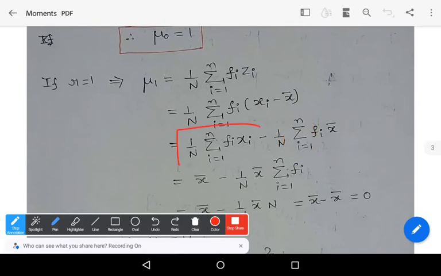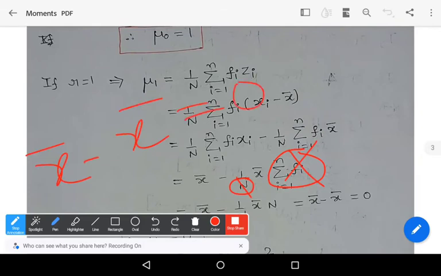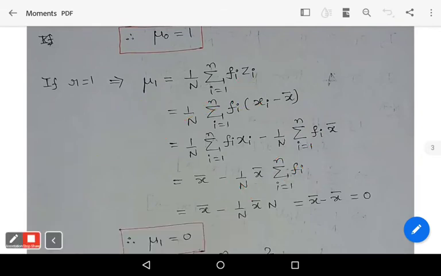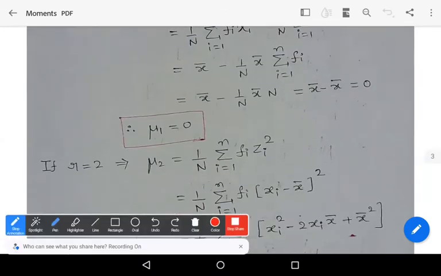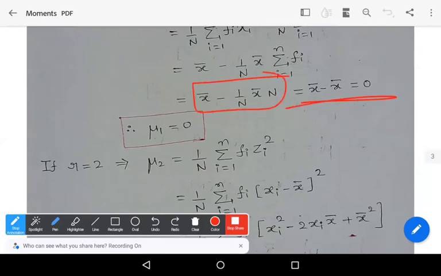So again, this one, 1 by capital N into summation over i equals 1 to n of f_i x_i is nothing but the mean x bar. Minus 1 by n x bar into summation over i equals 1 to n of f_i. Here you observe that this is n and this is also n. They get cancelled. You get x bar minus x bar, which is equal to 0. So mu 1 is equal to 0.